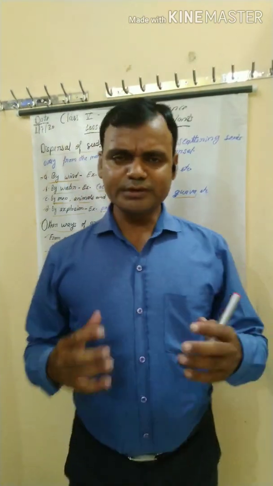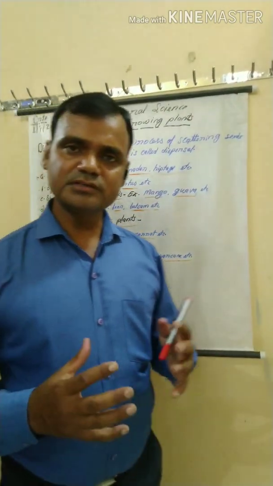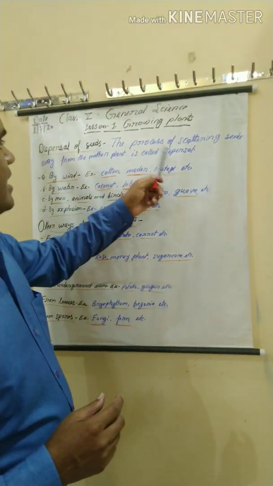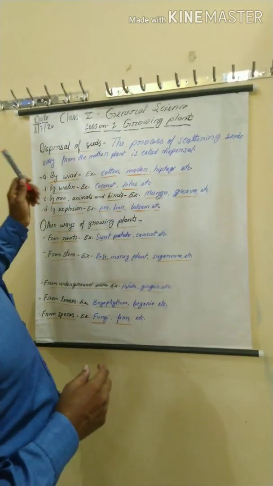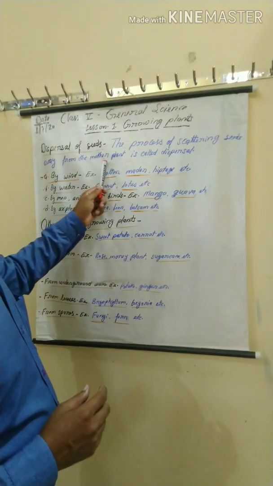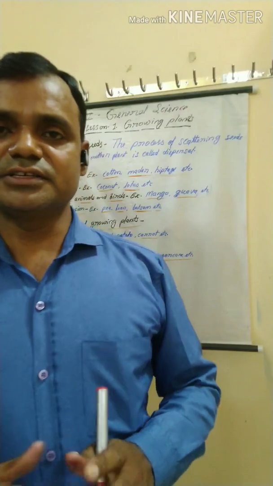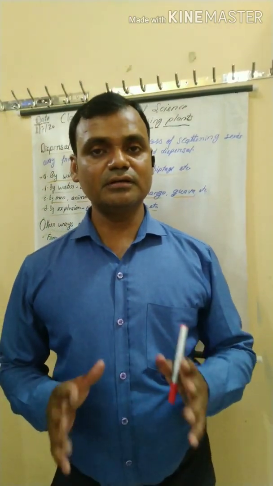One by one, what is dispersal? The process of scattering seeds away from the mother plant is called dispersal. Dispersal is very necessary for all plants.